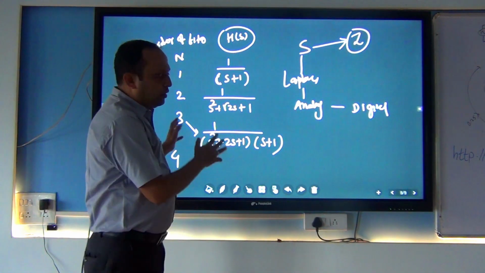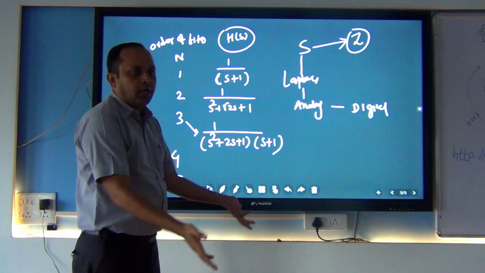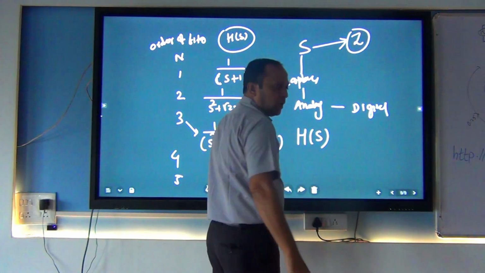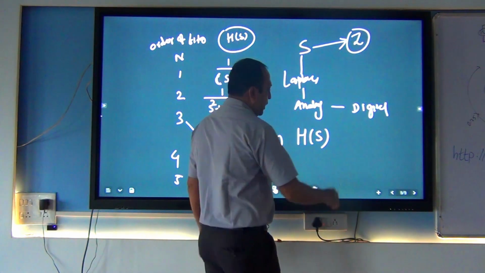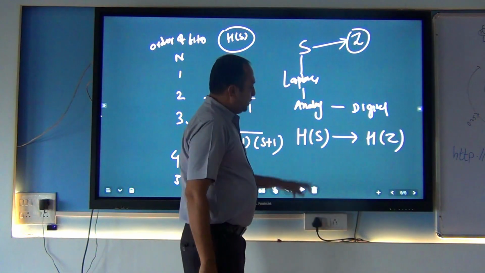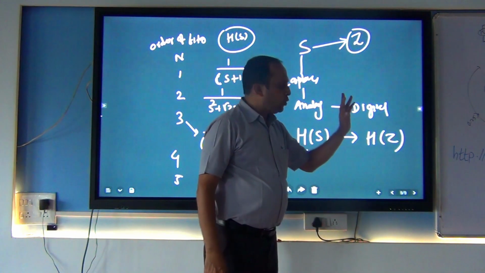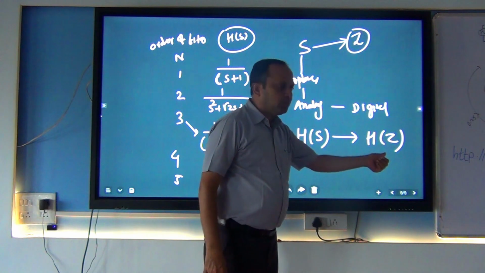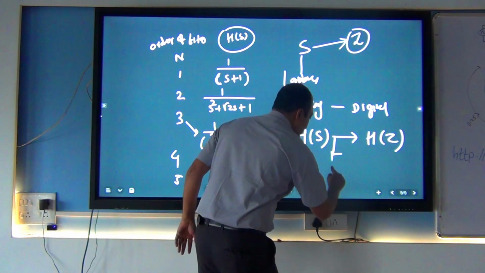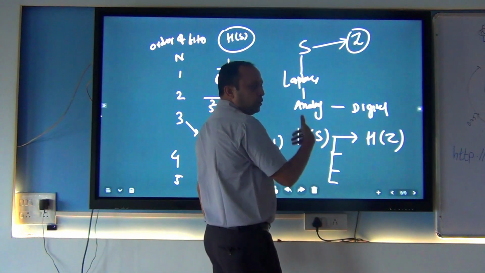So your problem is in the h of s domain, and you are going to convert it into h of z. Always people give the data in h of s domain, and you convert into h of z. This is the analog filter and this is the digital filter. Once you are able to find h of z, you are able to find the digital filter. And for this we have 3 methods to convert the analog domain into the z domain.